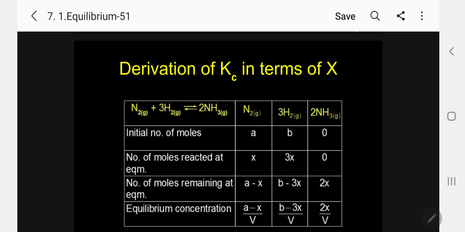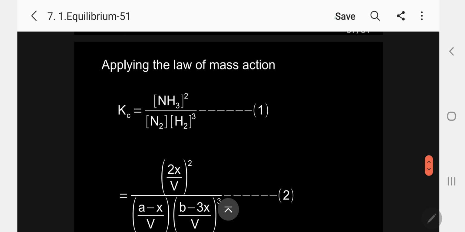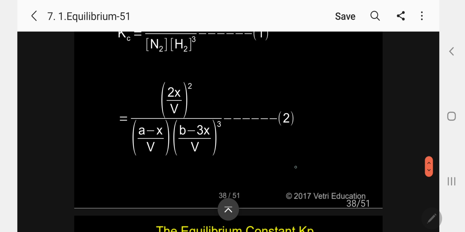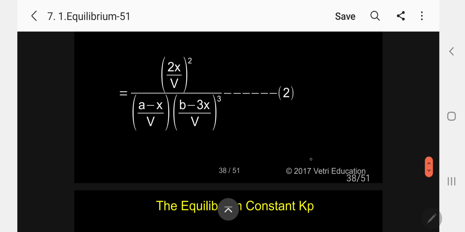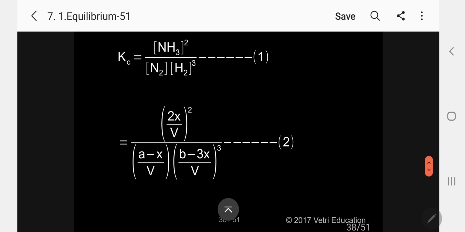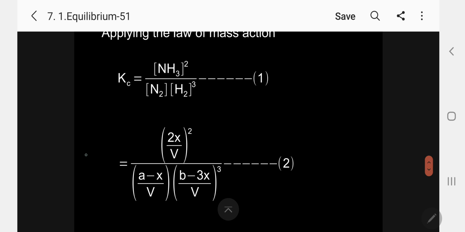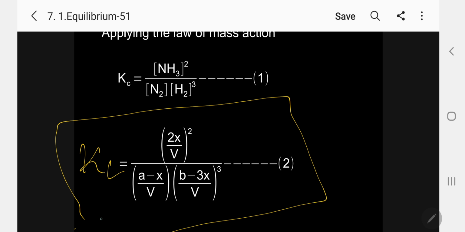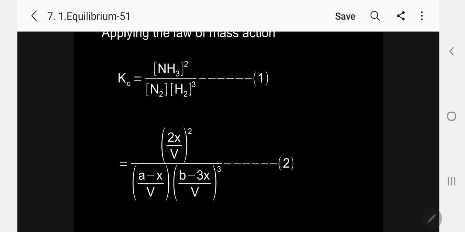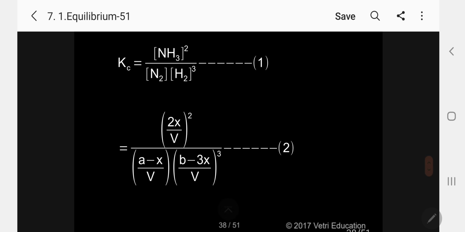So let me substitute in the Kc equation. What is Kc in this case? NH3 squared divided by N2 times H2 whole cube. So substitute here: 2X by V whole square, A minus X by V, and B minus 3X by V whole cube. On expanding the equation, I am getting the final equation. So I am writing it here itself, that is the Kc. The idea here is that V is involved.